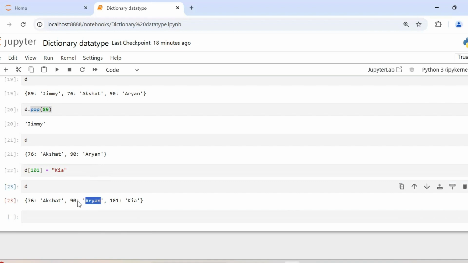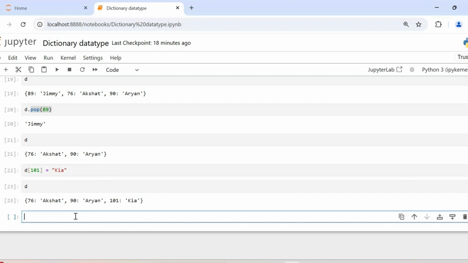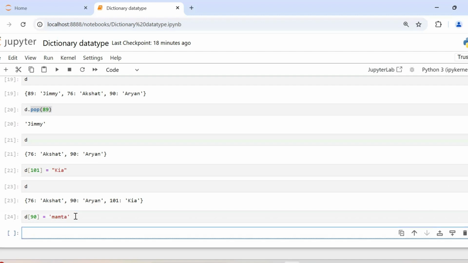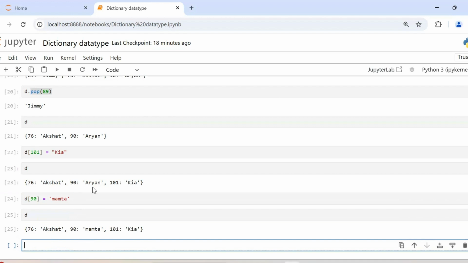What about this? Let's say I want to change RN to something else. How do I do that? We'll say D[90], and we will assign it the new value. Let's say the new value is Mamta. Let's run it. Let's see what is in D. You see, the RN here has been replaced by Mamta. So that is how you update the values of existing items in your dictionary.